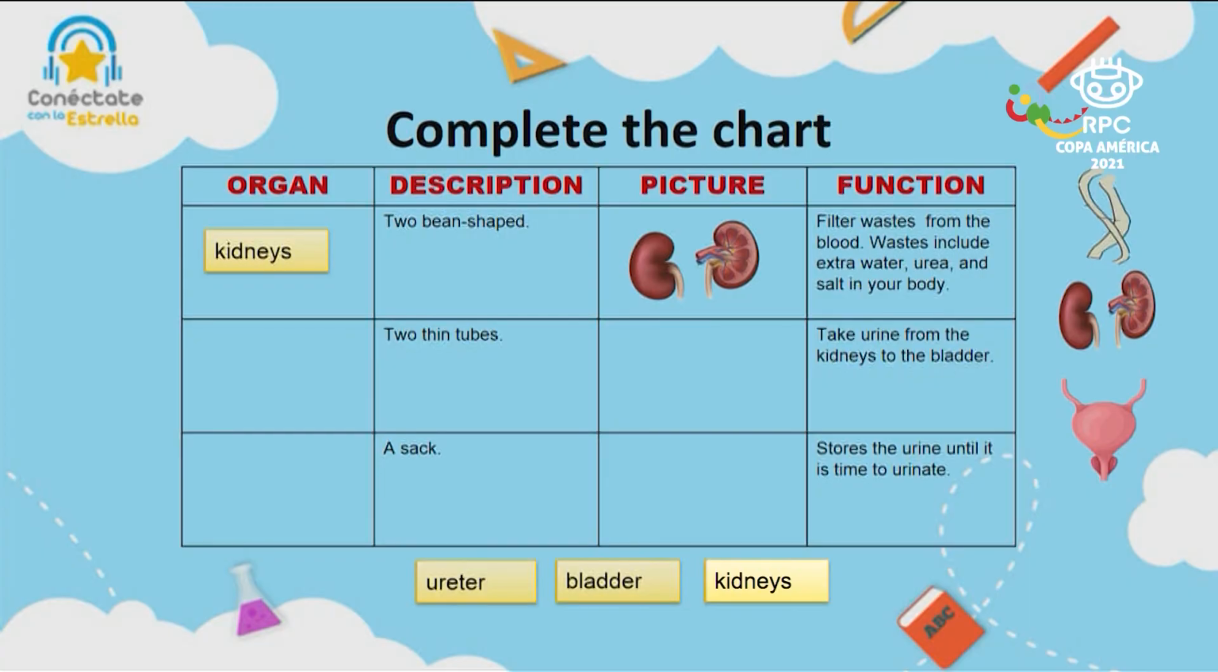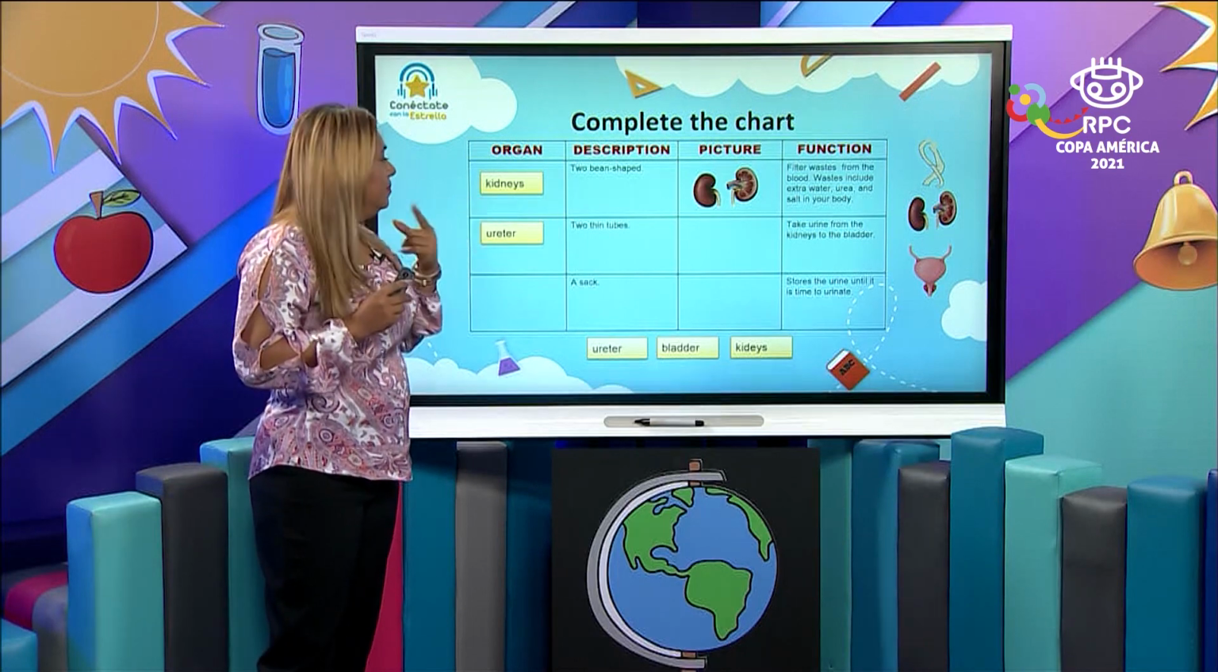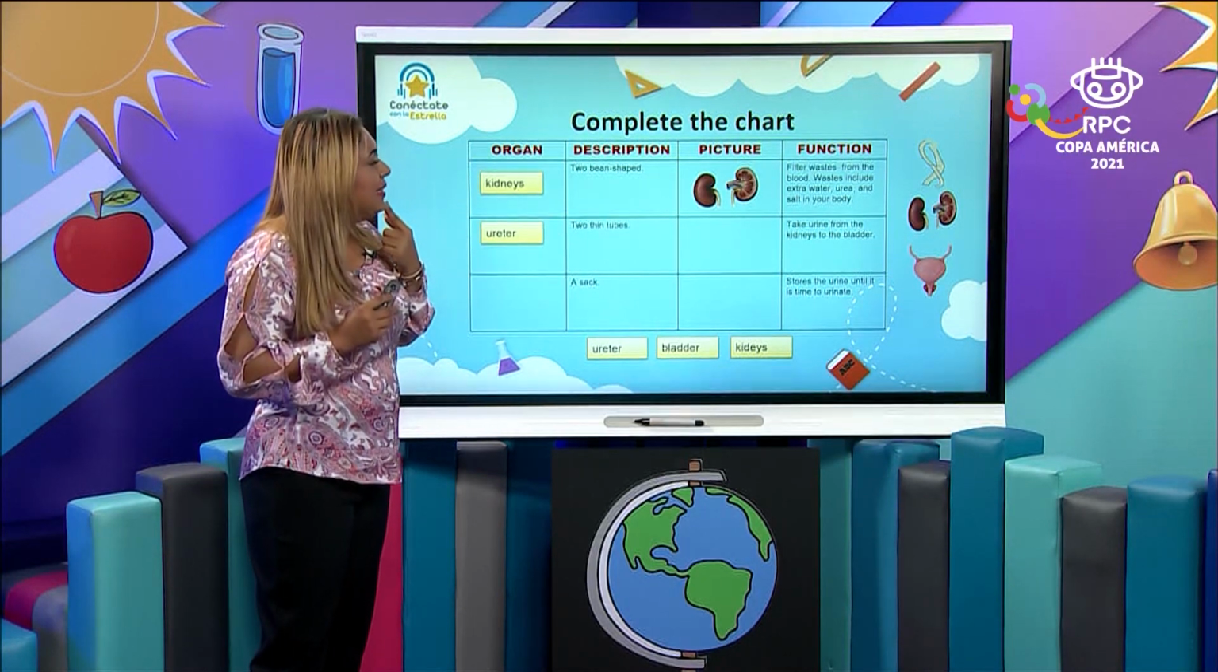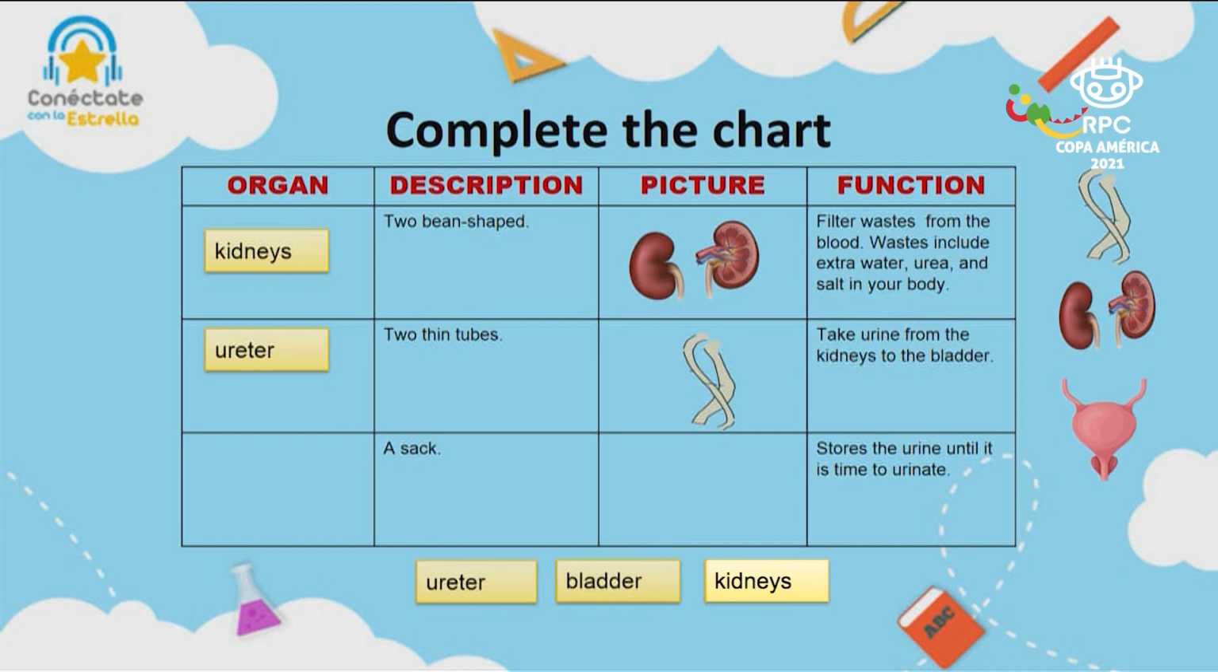Okay, let's continue. 2 thin tubes take urine from the kidneys to the bladder. Oh, they transport the urine outside of your body. So what? From the kidneys to the bladder. The ureter. How many ureters do you have? We have 2. 1 per each kidney. Good. It says that they take urine from the kidney to the bladder. So yes, that's the correct answer, the ureters.